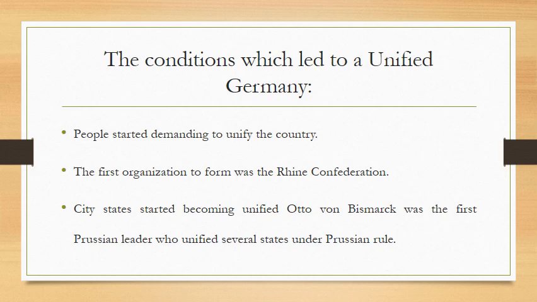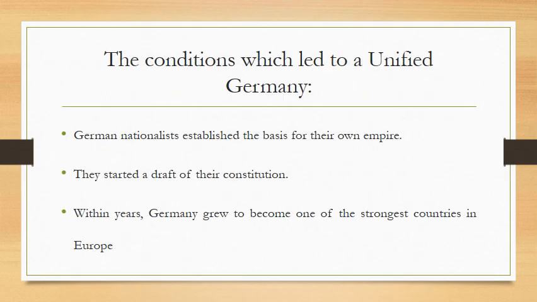It was not until a Prussian diplomat and later prime minister, Otto von Bismarck, was able to achieve the task, break the barriers among the different German states and unify them under Prussian rule. Bismarck's victory over France in 1870-1871 glorified Germany as a major power of great strength and the main key player in Europe instead of France. The German nationalists then established a real empire and drafted their own constitution.